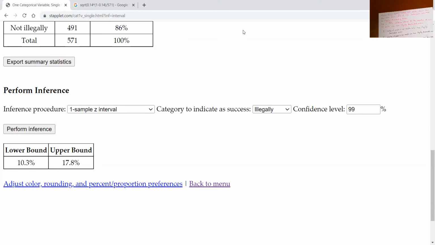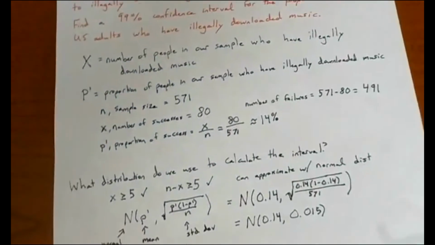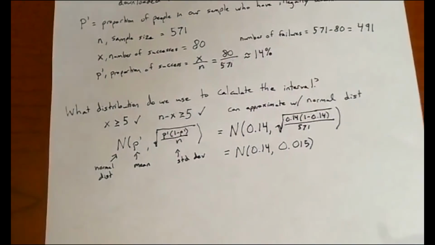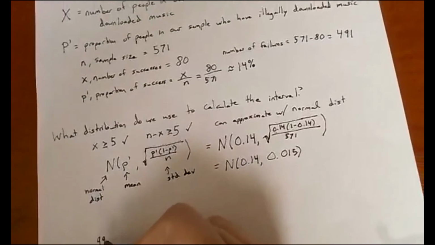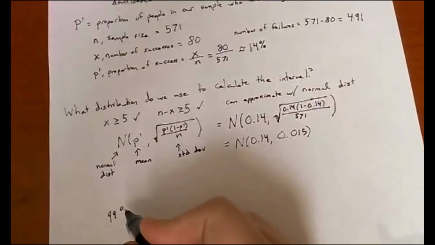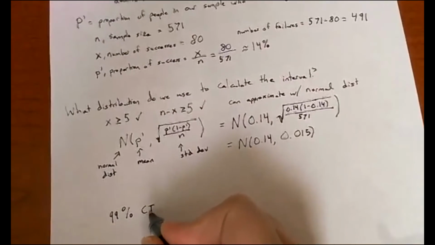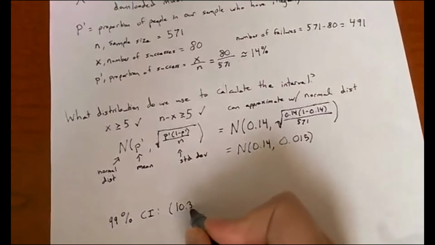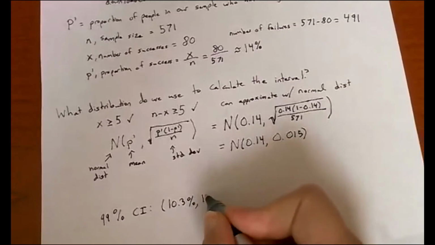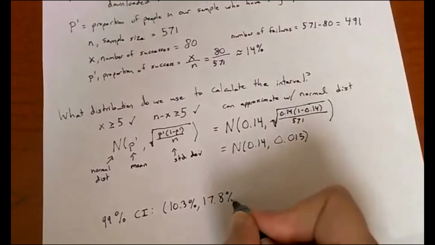Okay, so what does that actually tell us? Now we get our 99% confidence interval, 10.3% to 17.8%.